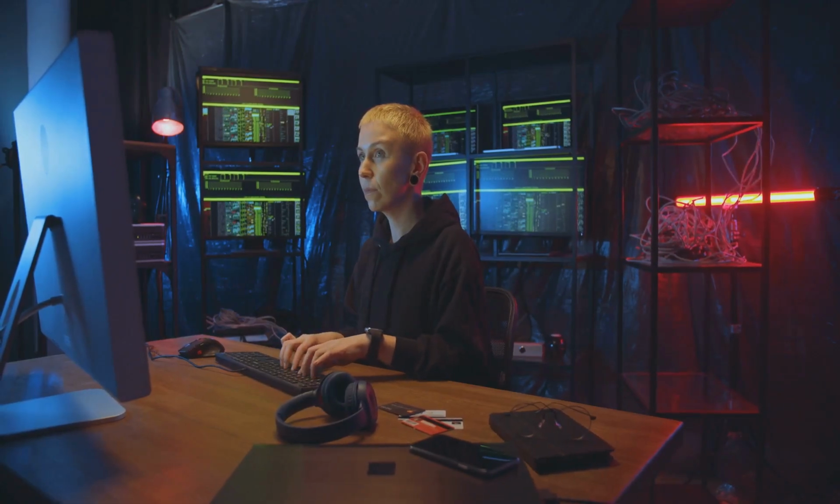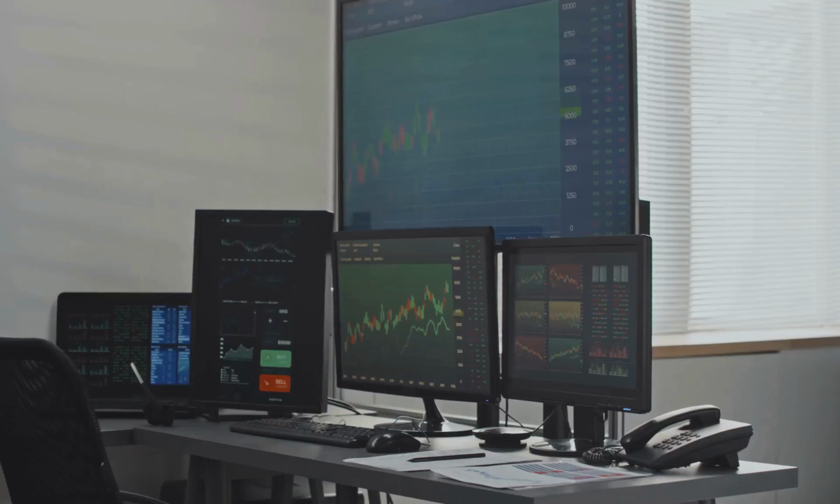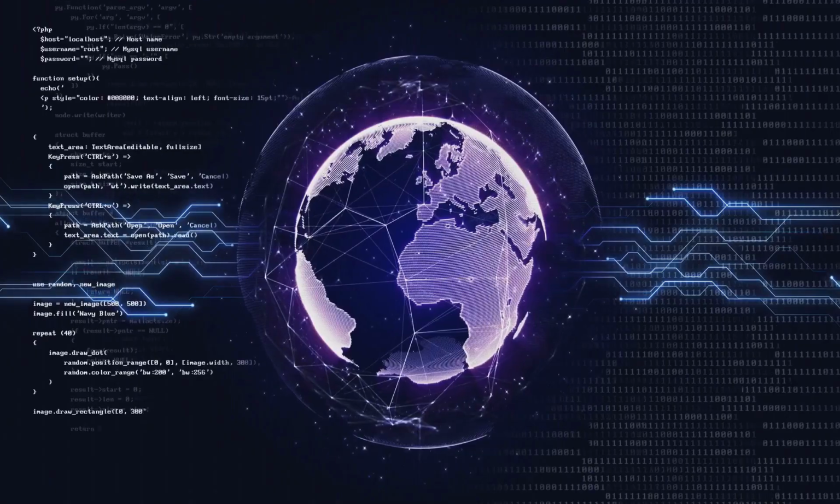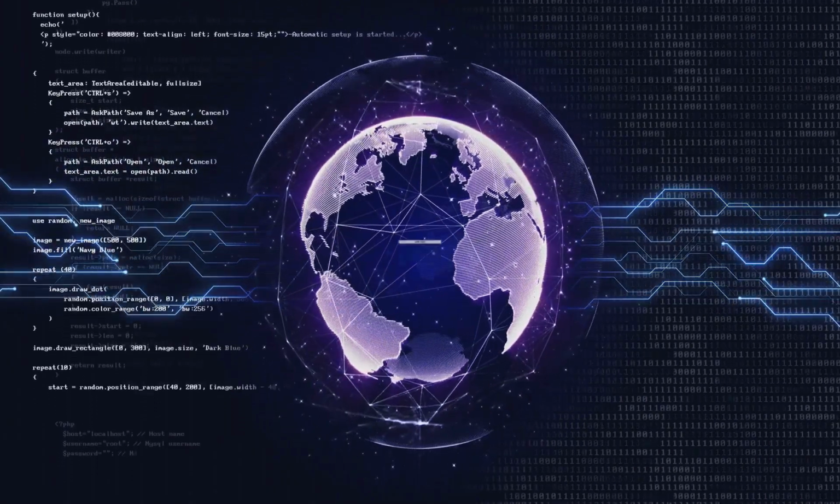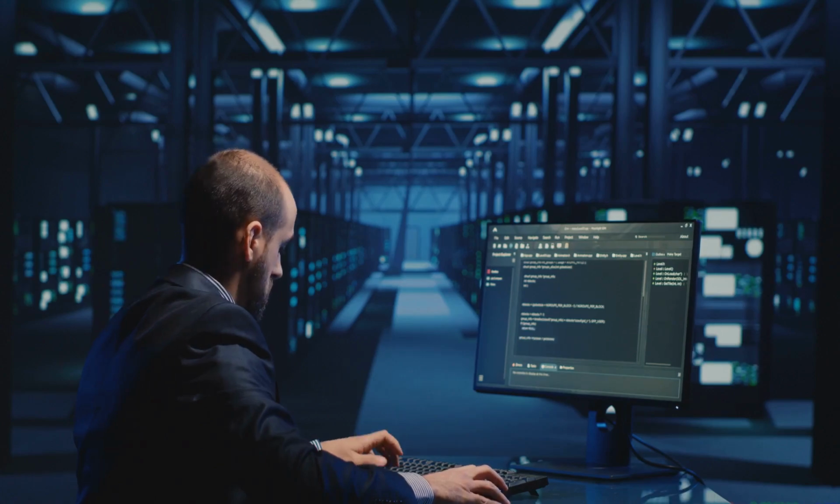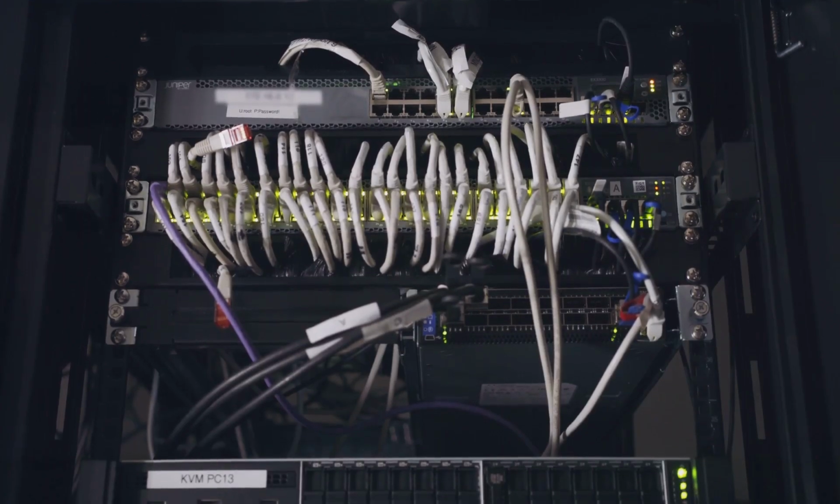VLANs enhance security by isolating traffic between different departments or user groups. For example, finance and HR departments can have separate VLANs. This prevents unauthorized access to sensitive information. VLANs improve network performance by reducing broadcast traffic. They also simplify network management by allowing for flexible device grouping.